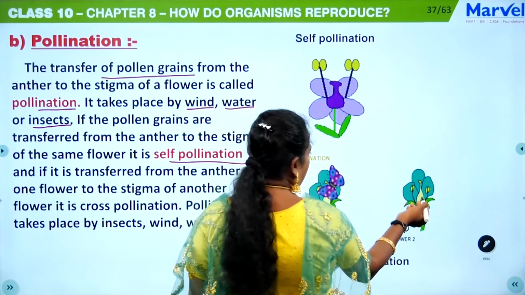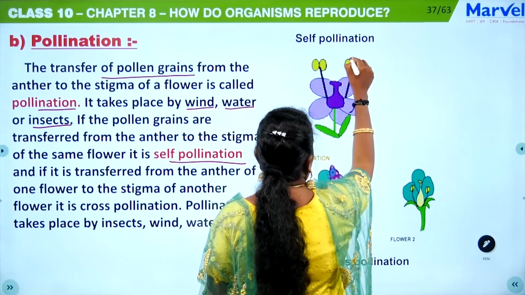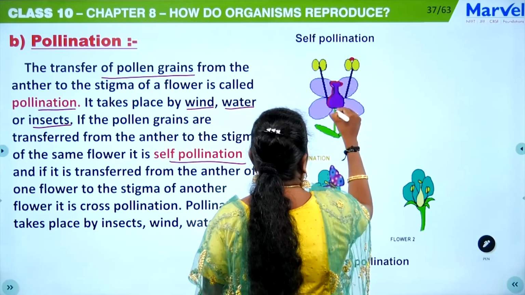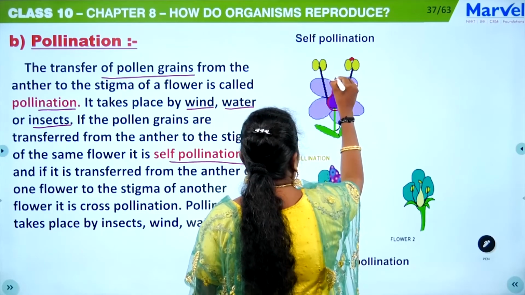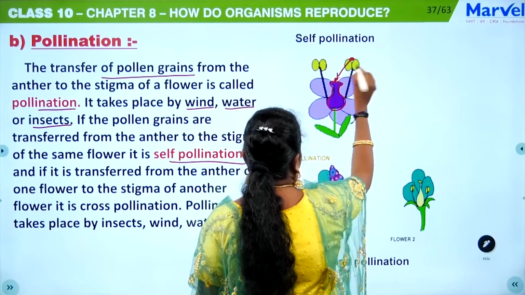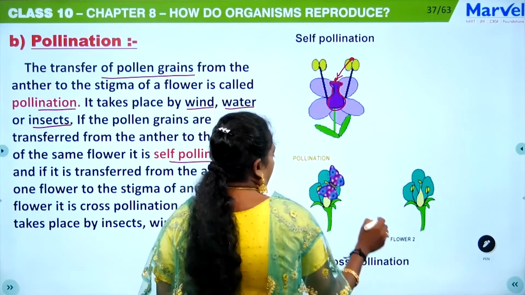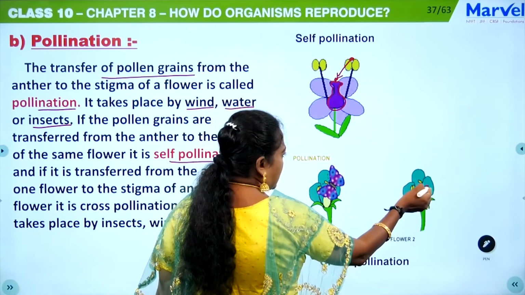Here you can see the anther of the same flower, and this is the stigma, style and ovary of the flower. From here the pollen will stick to this place. So from here to here, in the same flower, that is known as self-pollination. And this one is cross-pollination. Here you can see this is the anther.